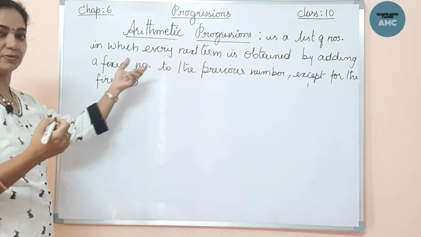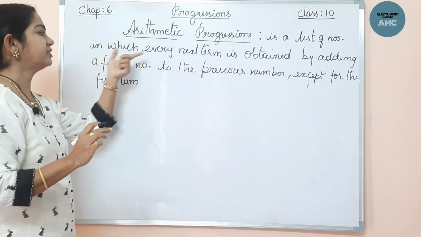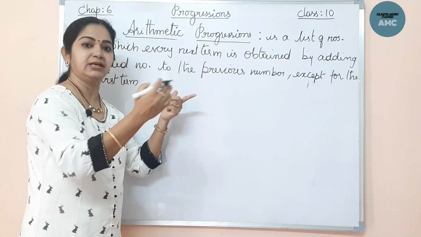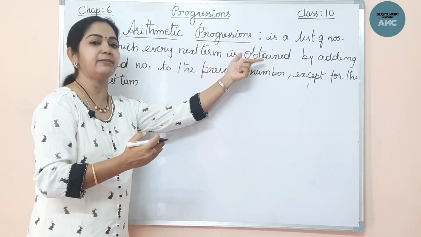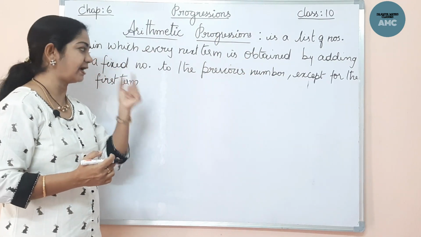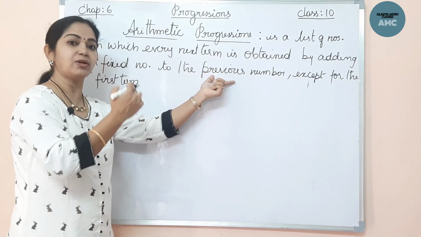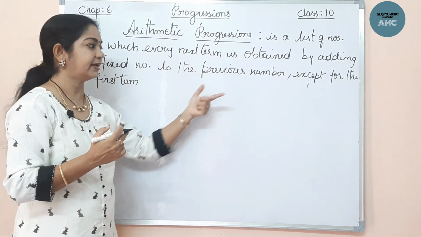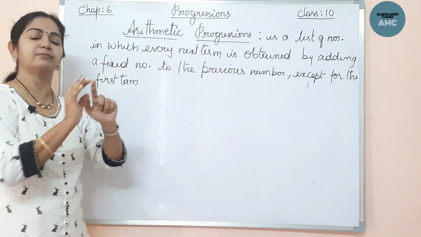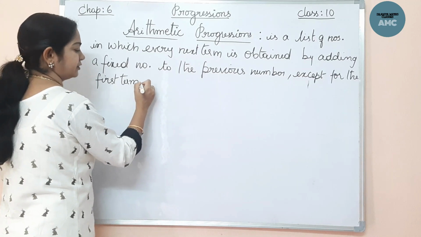What is arithmetic progression? It is a list of numbers in which every next term is obtained by adding a fixed number. One fixed number is added to the previous number so that we get the next term, leaving the first term as it is. Let me take an example for you to explain.